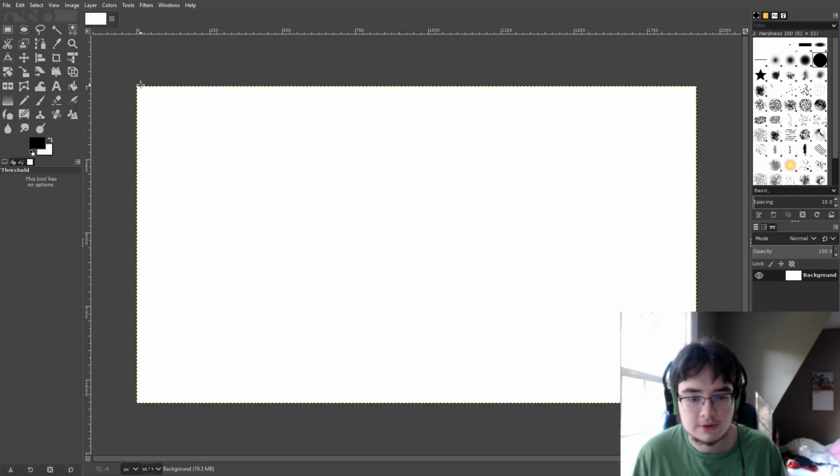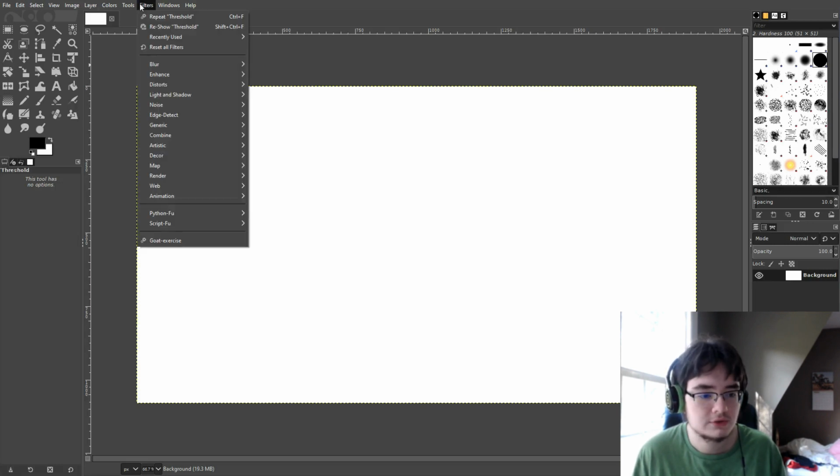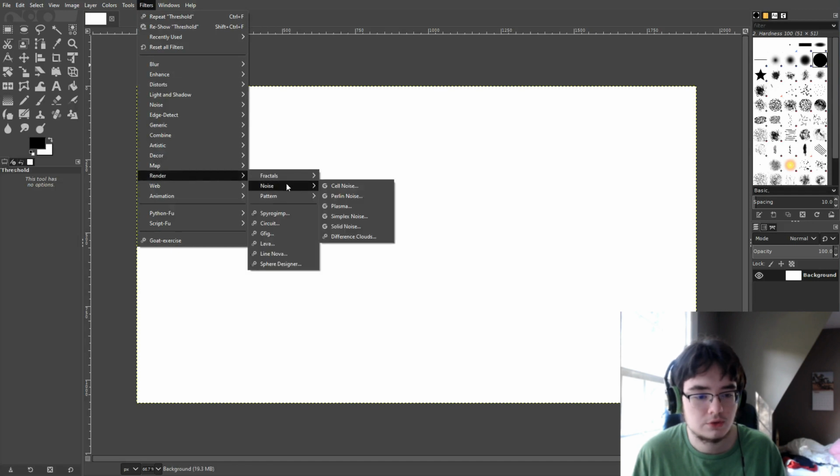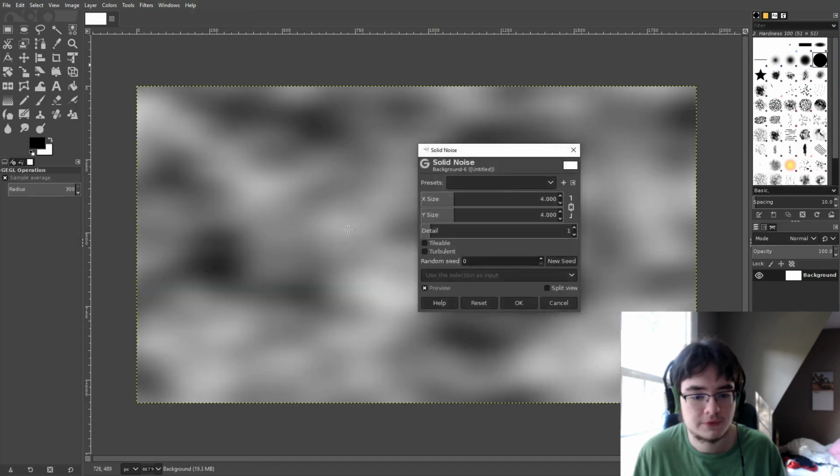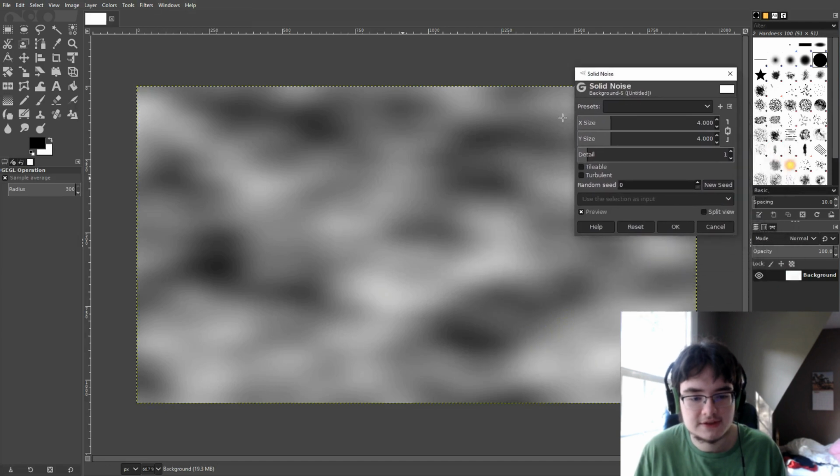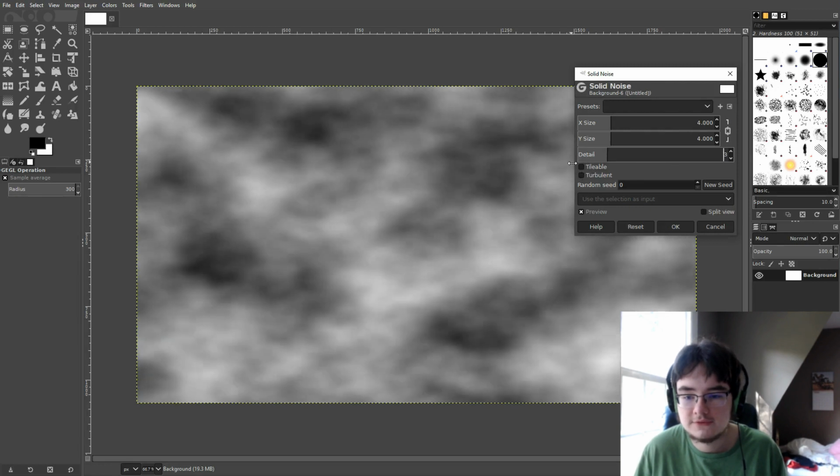So to begin with, let's generate our noise. To do that, let's go to Filters, Render, Noise, Solid Noise, and here you can see this is not really ideal to create a map. So let's increase the detail up to 15, which is the maximum amount of detail we can have in GIMP.